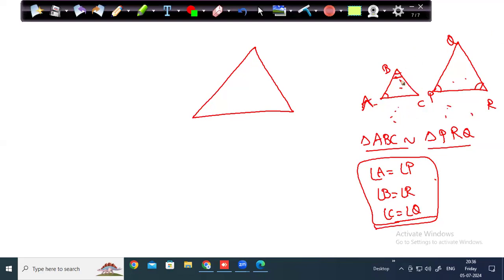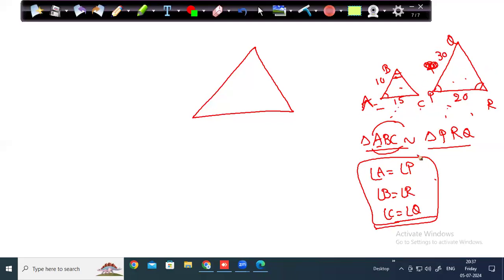Sides are proportional. Proportional means if this is 10, this is 20, and this is 15, then AB corresponds to PR, so this will be 20, and AC corresponds to PQ, so it should be 30. So sides are proportional, but angles would be the same.